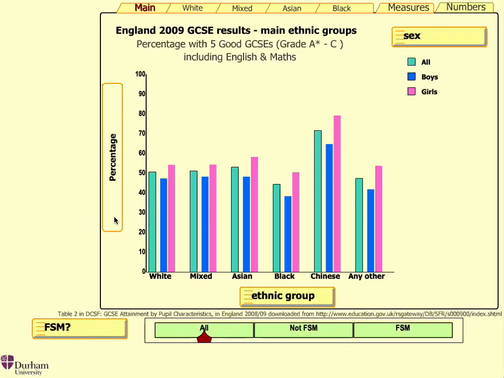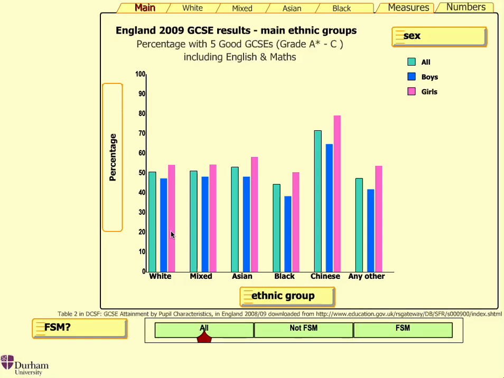On this first page, we're currently looking at the percentage of pupils who achieved good GCSE grades in 5 subjects, including English and Maths. This data is split by sex and by main ethnic group. Before doing anything, we can see that there is a consistent difference in performance between boys and girls, where a greater percentage of girls than boys are achieving 5 good GCSEs, which include English and Maths, across all ethnic groups, and that apart from minor variations, that difference is fairly consistent across each group.